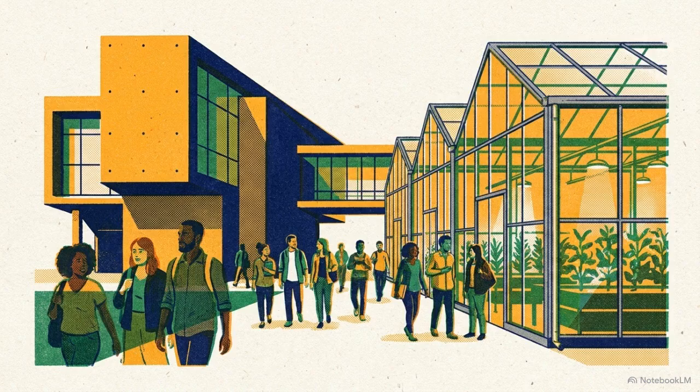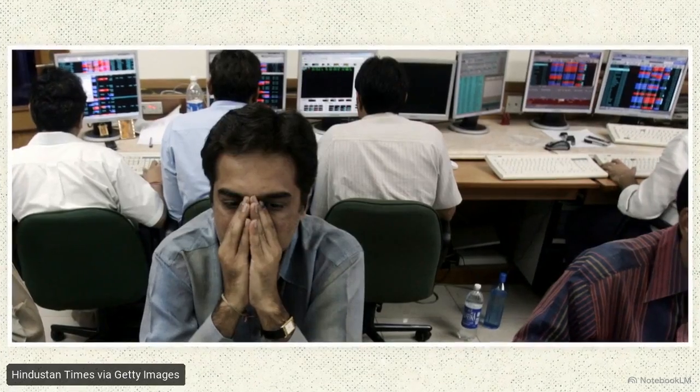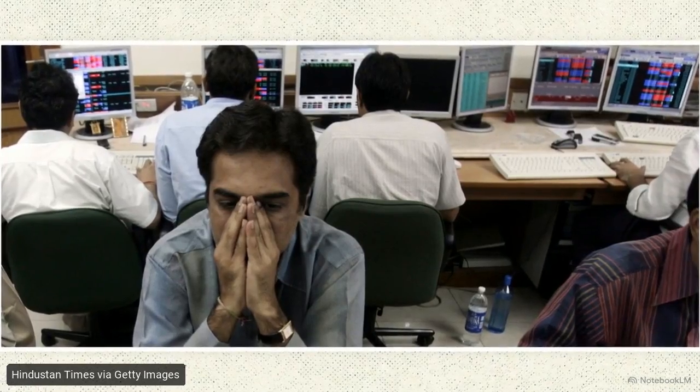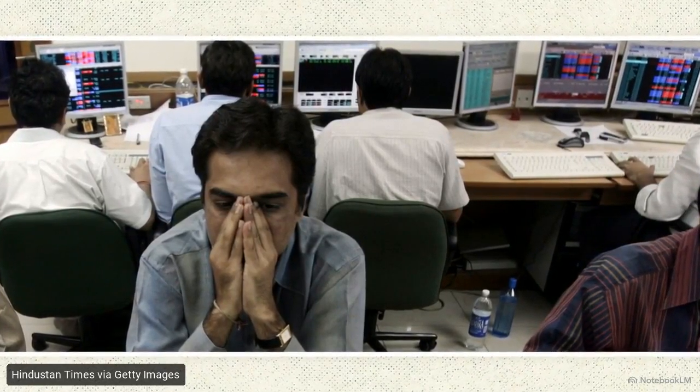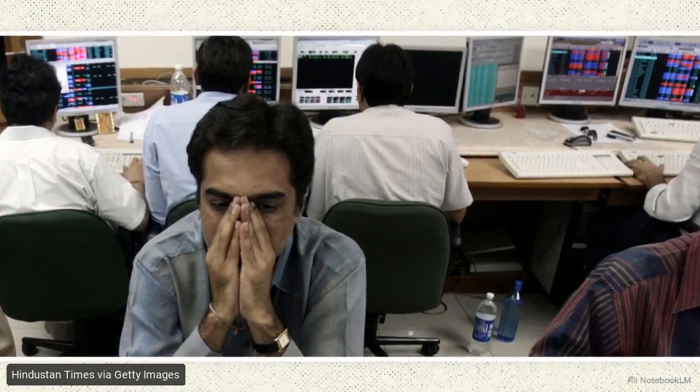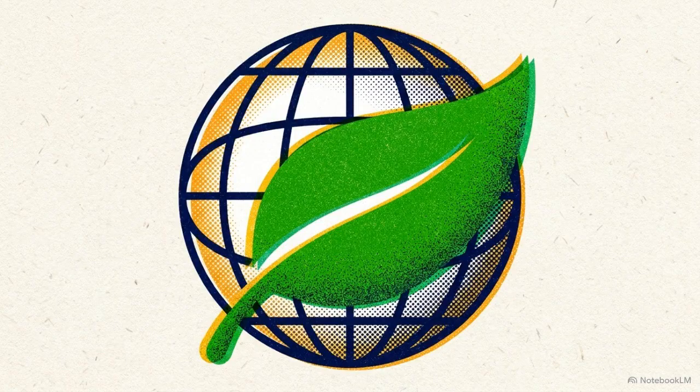The 11th five-year plan, from 2007 to 2012, focused heavily on faster and more inclusive growth, expanding agricultural output and educational access. India maintained a remarkably high growth rate of around 8%, but the devastating 2008 global financial crisis prevented the plan from reaching its 9% goal. The 12th plan, covering 2012 to 2017, added sustainability to its core inclusion goals. Operating through a final shift in political leadership, it closed out the era with growth settling around 7%.